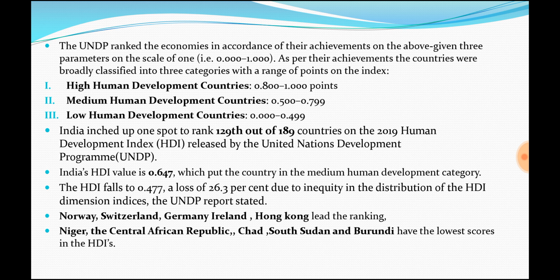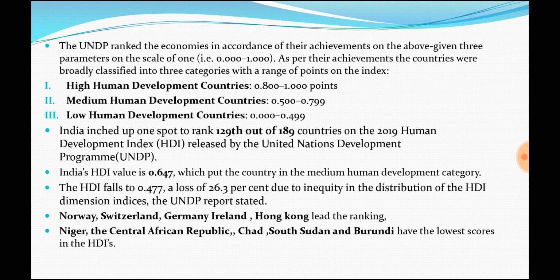Then there is medium human development countries, which has the point of 0.500 to 0.799. Then we have the low human development countries, which have a point of 0.000 to 0.499.